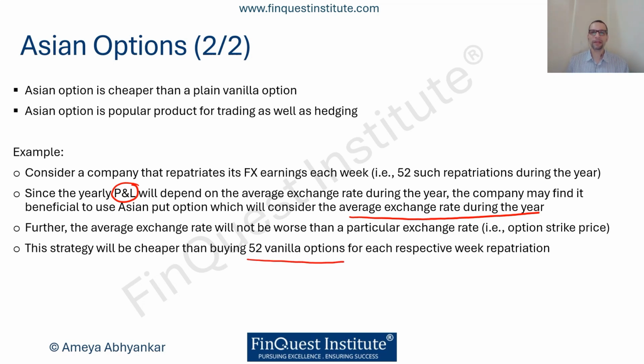Further, this will also be much cheaper as compared to buying 52 separate or independent vanilla options for each week's repatriation. It's an easy calculation. You're buying one Asian option versus 52 vanilla options. So naturally, these vanilla options are going to be more expensive. That's why we can say that the Asian option will work out to be cheaper as compared to a vanilla option.